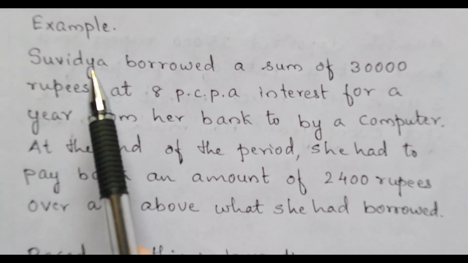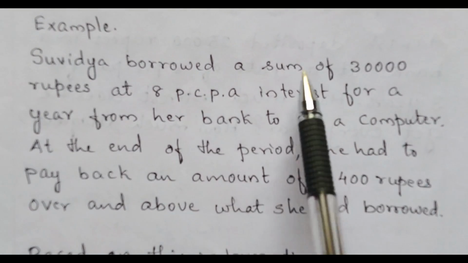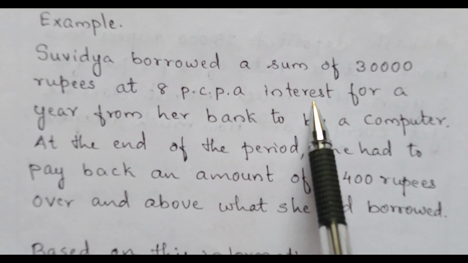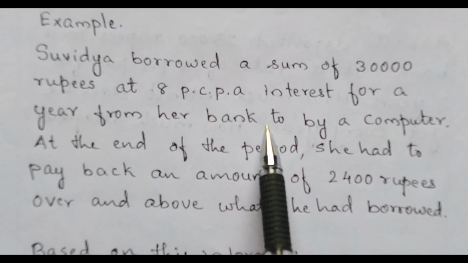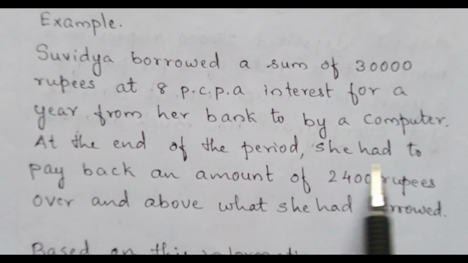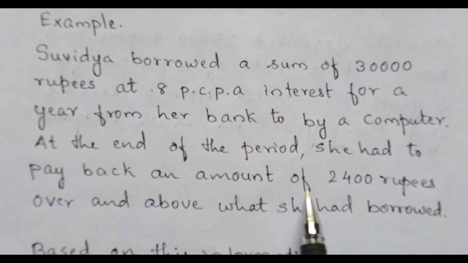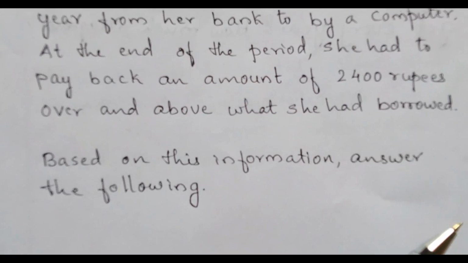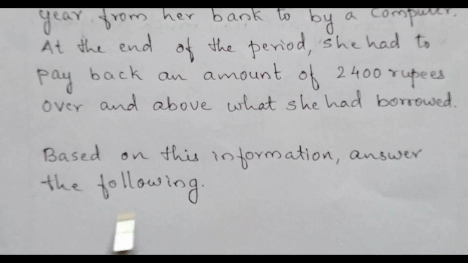Now let's see an example. Suvidha borrowed a sum of 30,000 rupees at 8% per annum interest for a year from her bank to buy a computer. At the end of the period, she had to pay back an amount of rupees 2,400 over and above what she had borrowed. Now, based on this information, answer the following.